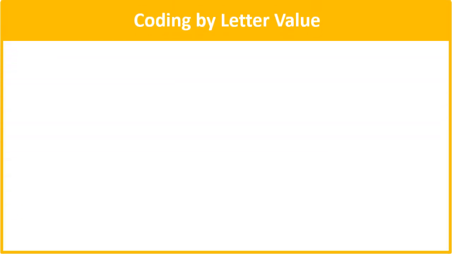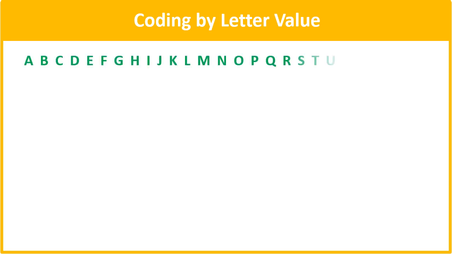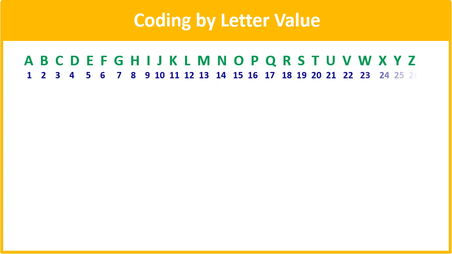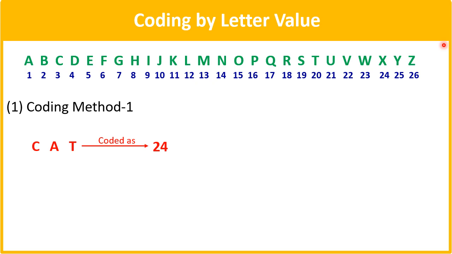Next variety is coding by letter value. Now there are total 26 letters and every letter has got some value starting from 1 up to 26. जैसे कि A का value 1 है, B का 2 है, C का 3 है, D का 4 है, like this up to Z, which is having a value 26. Now the questions can be asked in this variety like this. If the word cat is coded as 24, then how is the word rat coded?